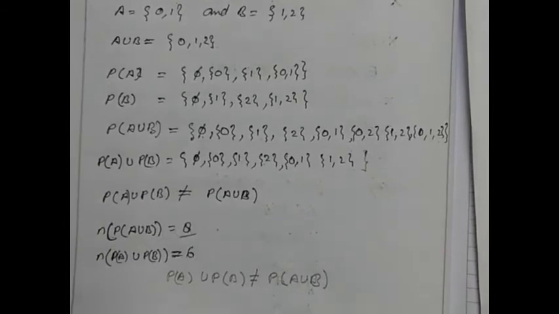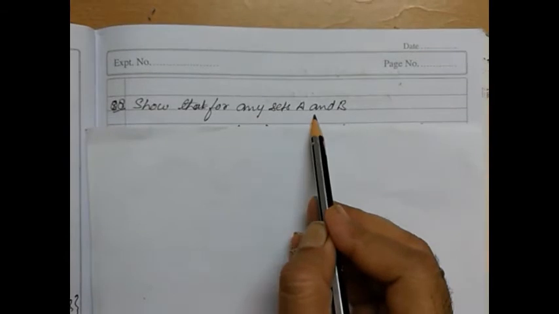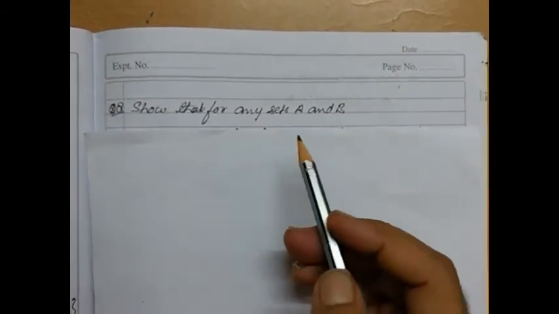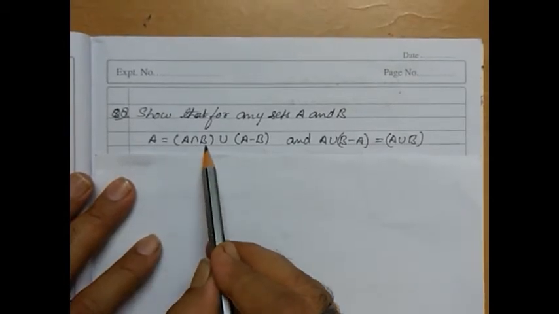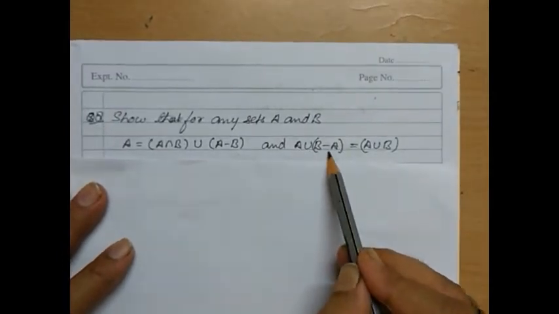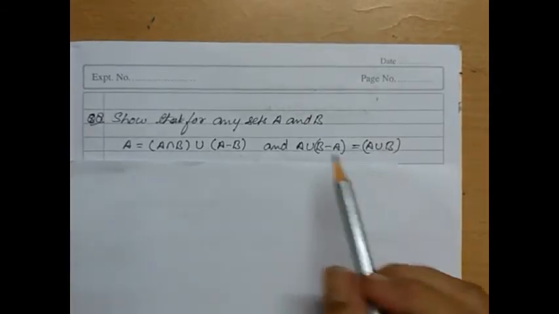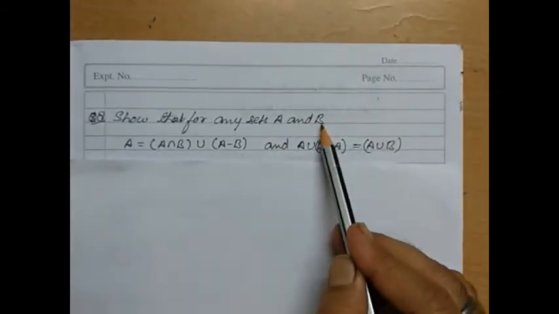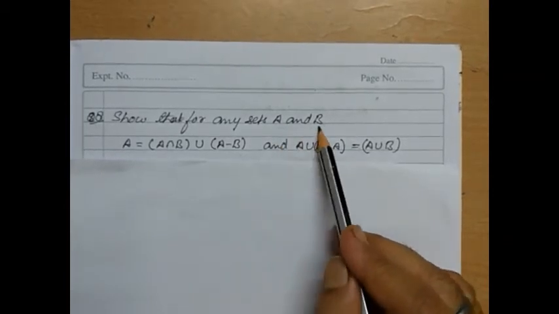Okay, so now we move to the next question, that is question number 8. It says, show that for any sets A and B, A is equal to (A intersection B) union (A minus B), and A union (B minus A) is equal to A union B. Here again it says for any sets A and B, so the condition is not given. We have to proceed by the rules of sets.